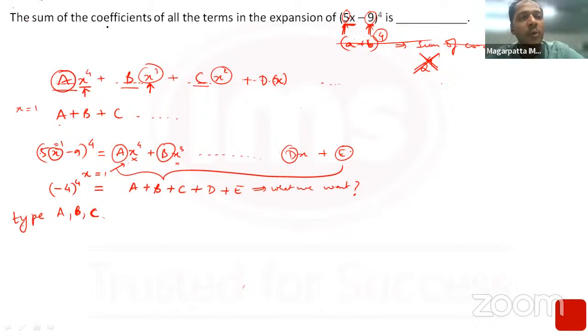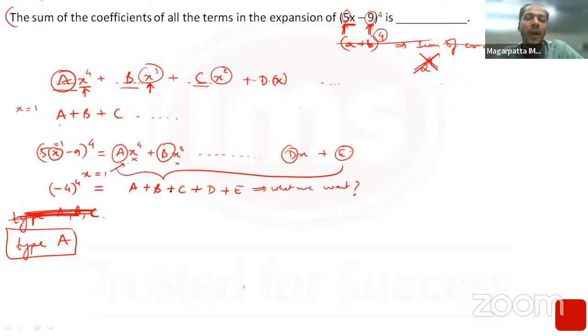Remember, note this down. This kind of a question has been covered in the IPM special sessions, in the class where you have the binomial theorem, the sum of all coefficients of some irregular binomial expansion where you have numbers also within the binomial. In that case, you simply have to put variables equal to 1. Automatically, you'll get the sum of all the coefficients. So this is a trick, and only if you knew this trick, this was a type A question. Otherwise, this would turn out to be a slightly lengthy question. But now that you know this trick, it should be a type A question.